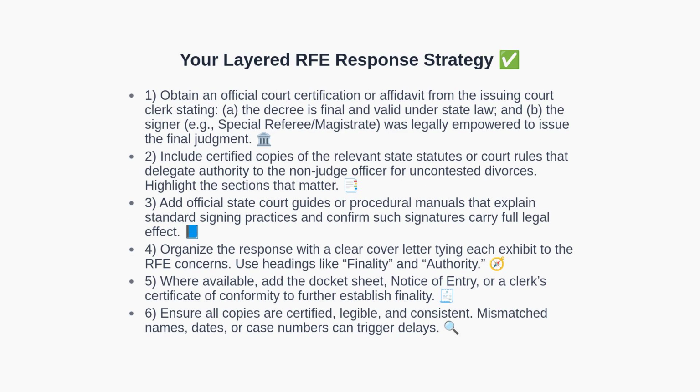To overcome an RFE, submit a layered response. First, secure an official certification or affidavit from the issuing court clerk explicitly confirming the decree's finality and the signer's authority under state law. Second, include certified copies of the relevant statutes or rules that delegate authority for uncontested divorces. Third, add official court guides or procedural manuals that describe the role of special referees or magistrates and confirm the legal effect of their signatures.